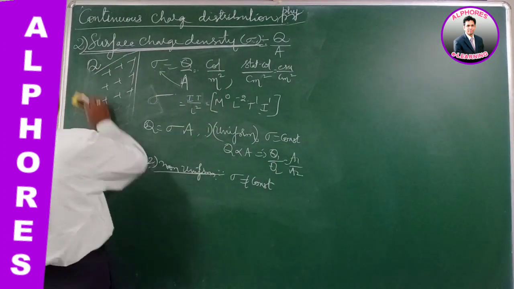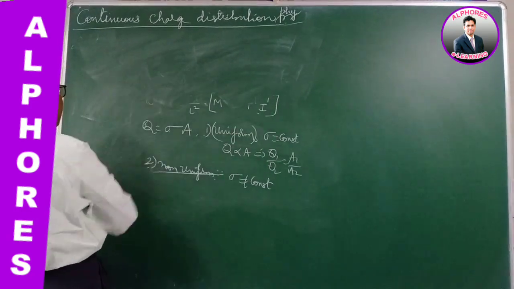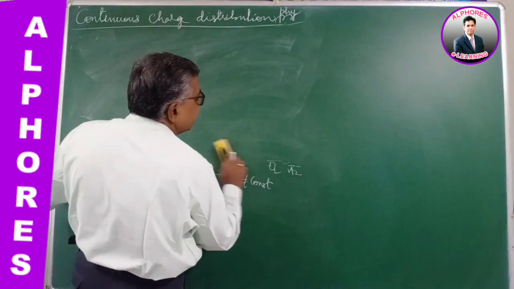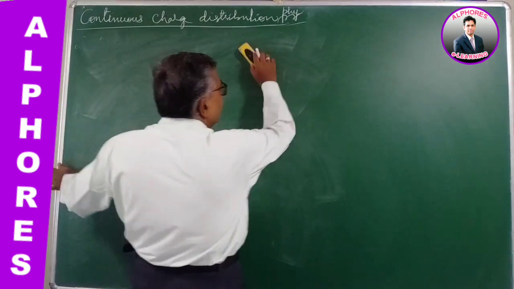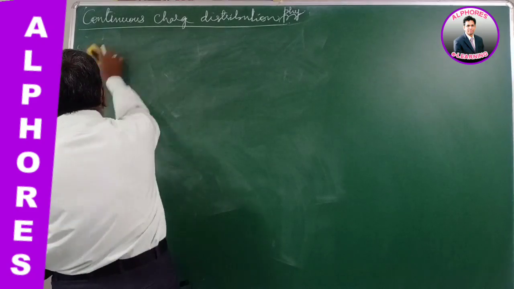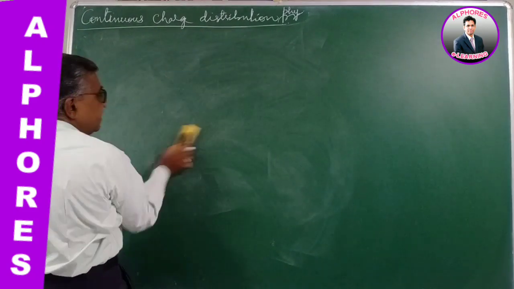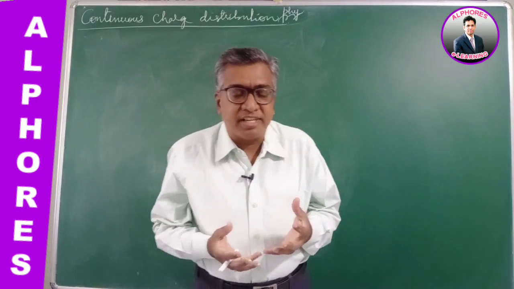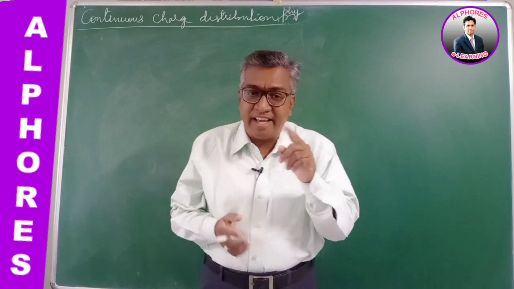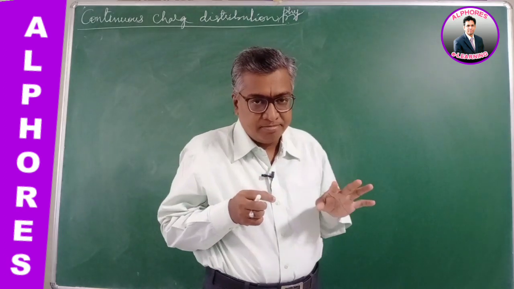The third and most important, a bit difficult, is volume charge density. What if charge is distributed over a volume, inside the matter also? Earlier, linear charge was distributed over a line, only one dimension.